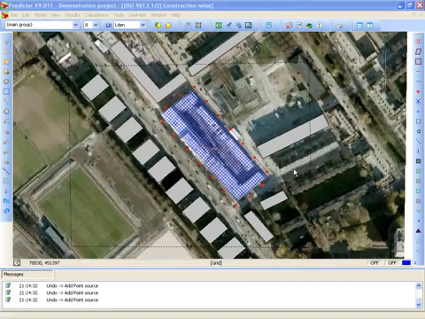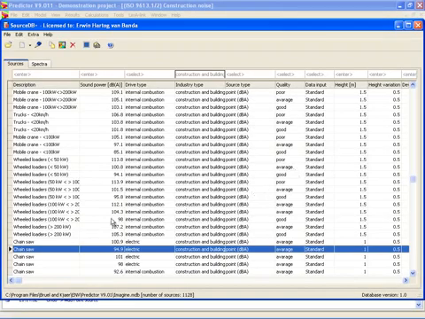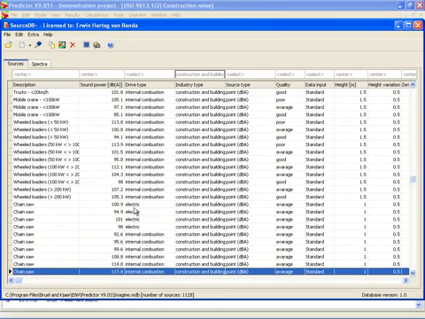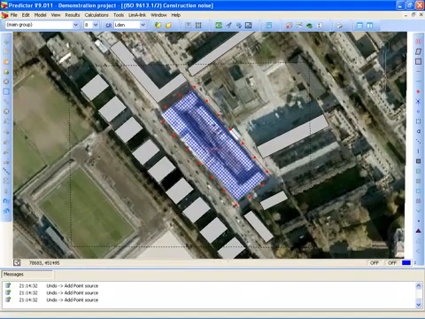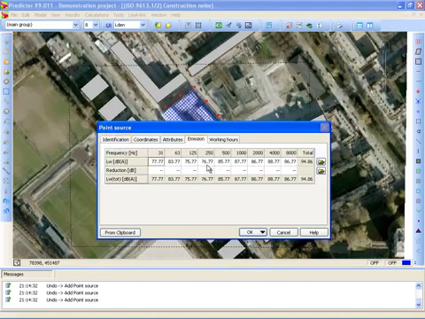For instance, the noise created by a chainsaw. Switch over to the Source DB, and here I see that there are several types of chainsaw in the database. I'm going to use this one, 94.9 dBA. Click on the button Copy to Clipboard, and now I can use it in Predictor after I've entered a point source. For instance here. Then I can say from clipboard, and the name of the source from the source database is pasted in the point source item, and also the sound power level is pasted.